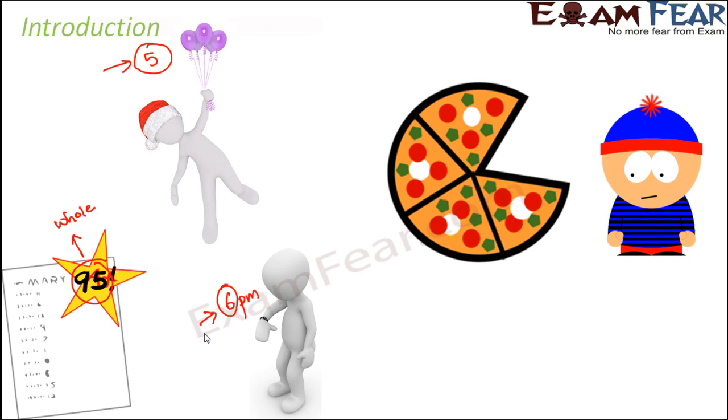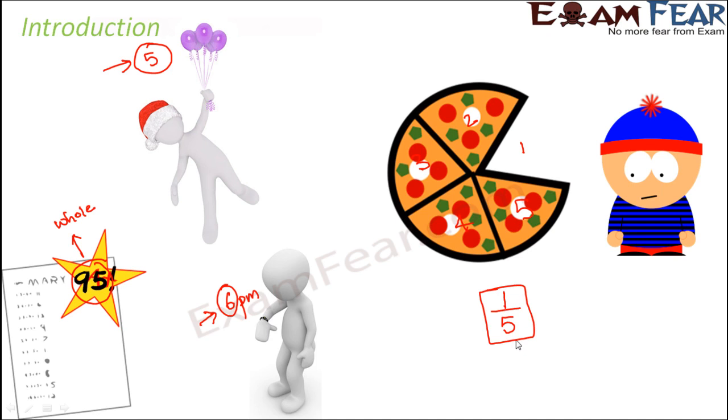So what do you do in this case? So in this case, what you do is, you say that I ate 1/5 of the pizza. Now what is this 1/5? This means that I ate one slice out of 5 slices of the pizza. That means if you assume that the pizza was divided into 5 equal slices, like 1, 2, 3, 4 and 5, then I ate one of those 5 equal slices. So I ate one slice out of 5 slices.